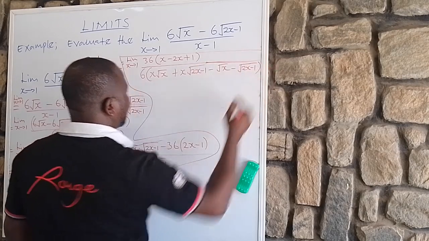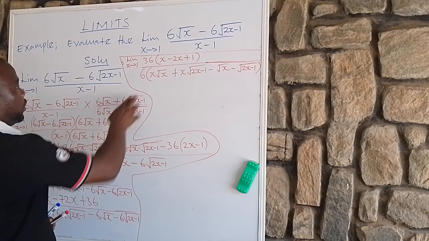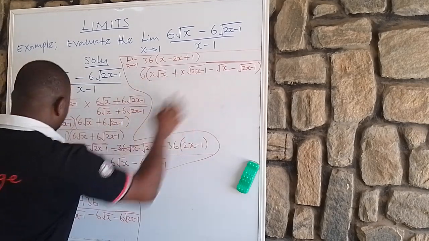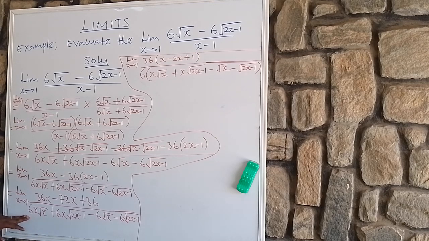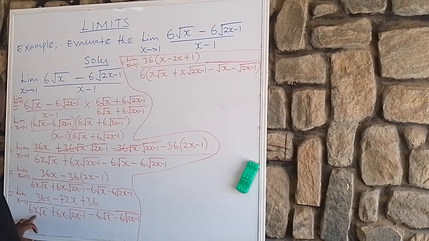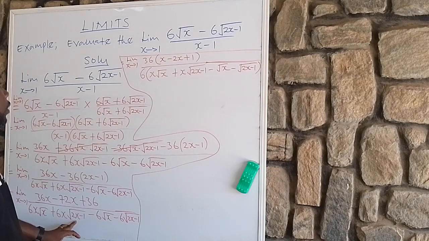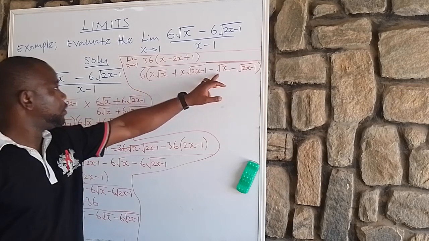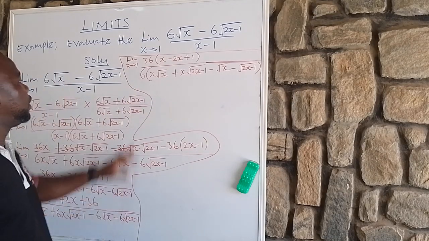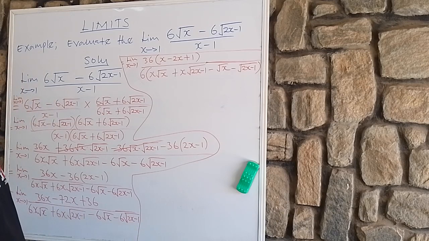Okay, I hope I'm not rushing you guys. Do you agree with me? So it means if you use this one to multiply out the bracket, you still get back this, true or false? This to this 6x root x, this to this 6x root 2x minus 1, this to this 6 root x, this to this 6 root 2x minus 1, isn't it?